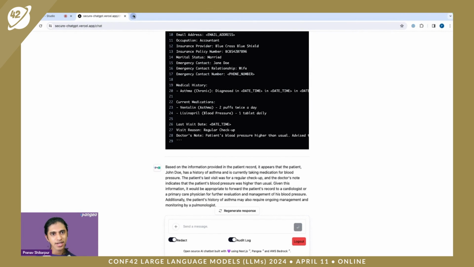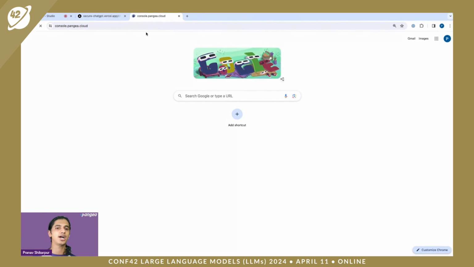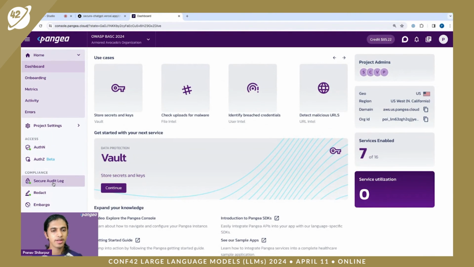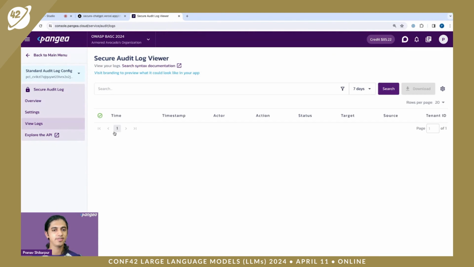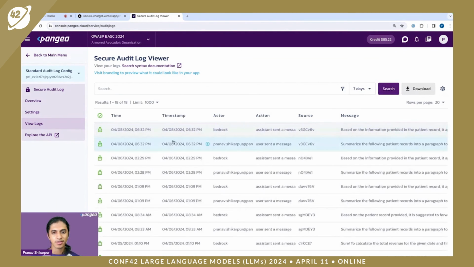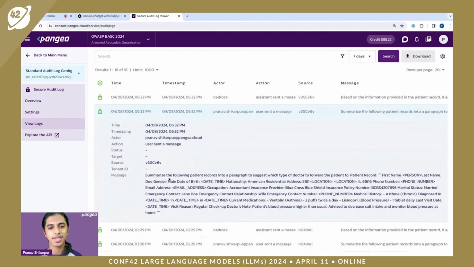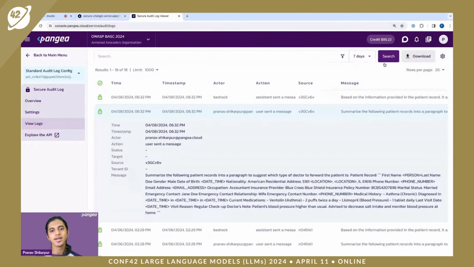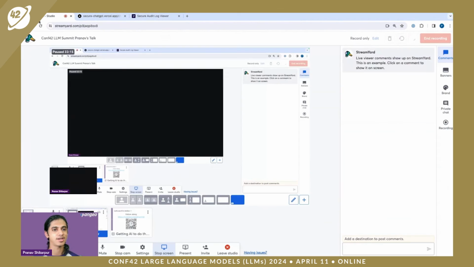And since we audit logged, let's go into the Pangea console and see what it looks like. As we go into secure audit log, what you'll notice is that in the view log section, we are able to accurately log all the inputs that came in, and all of the inputs are redacted as expected, as well as we can also see the model response, which talks about the patient summary.